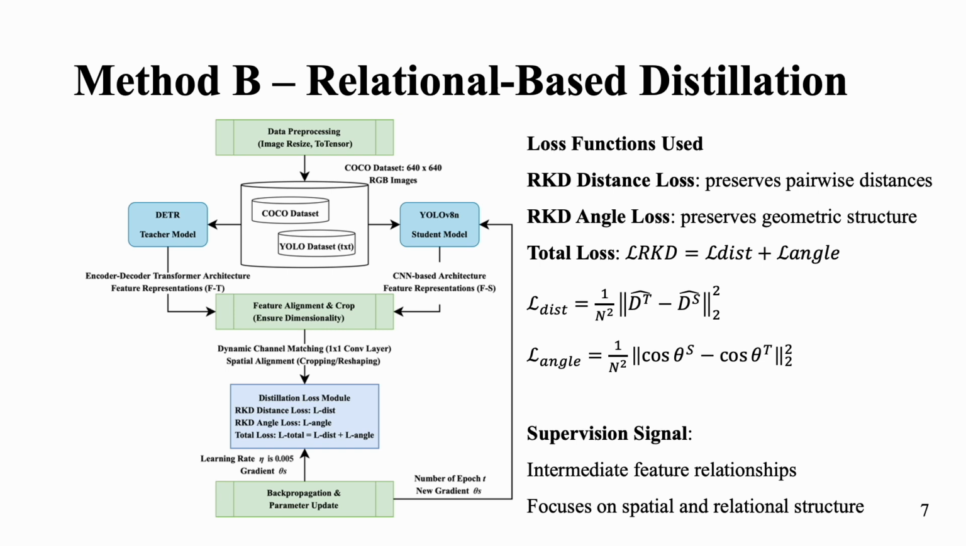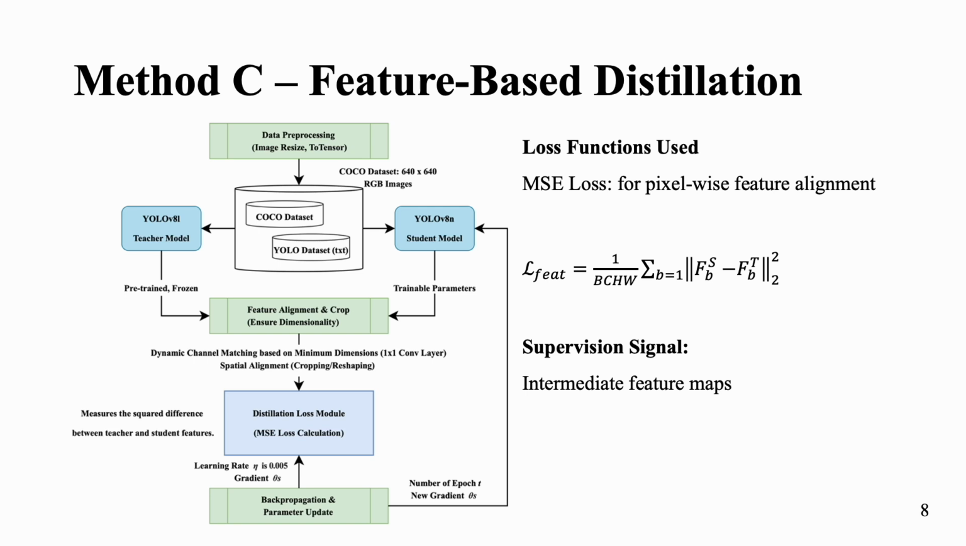Together, this helps the student model gain a deeper spatial understanding, enhancing detection robustness in real-world traffic scenes, without increasing inference time. In Method C, we apply feature-based distillation using YOLO version 8 large as the teacher and YOLO version 8 nano as the student.